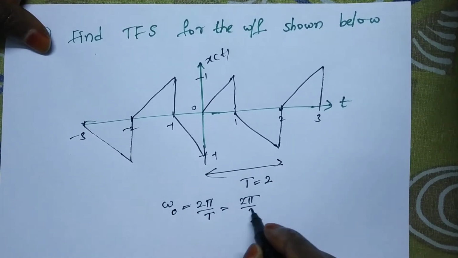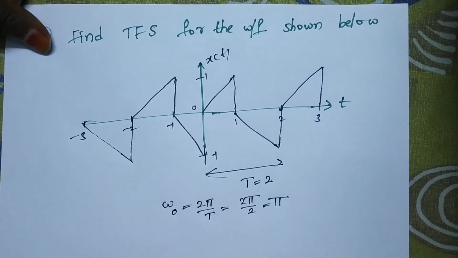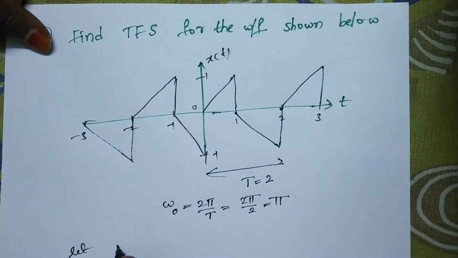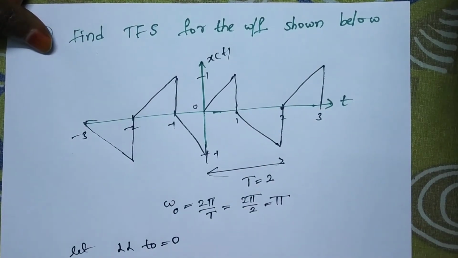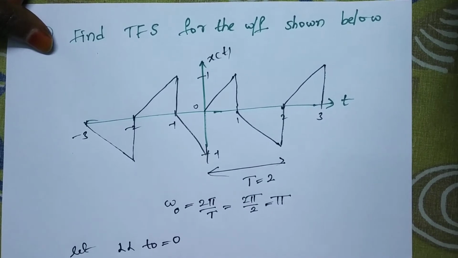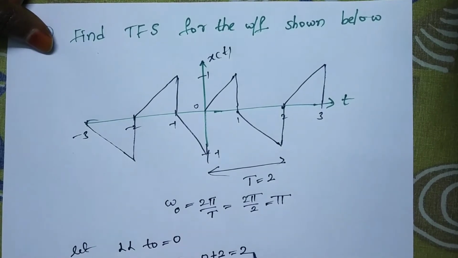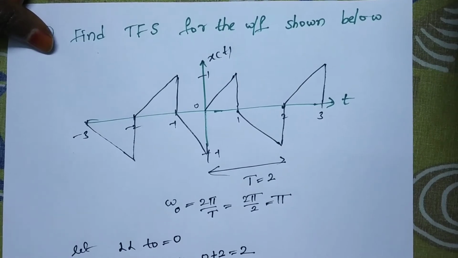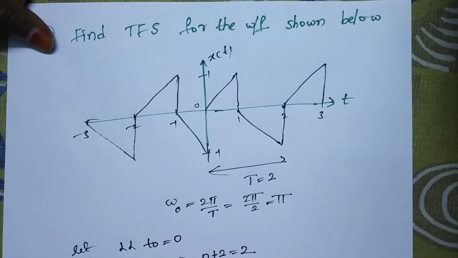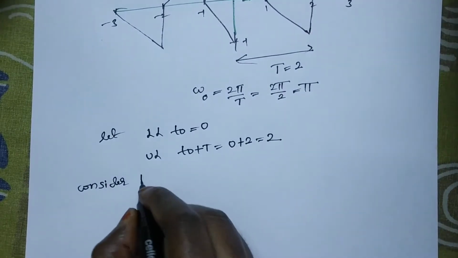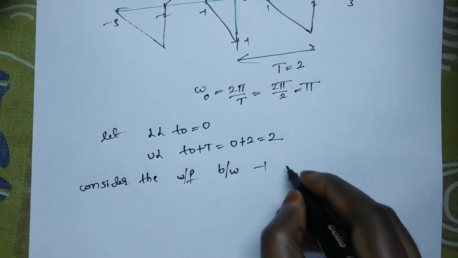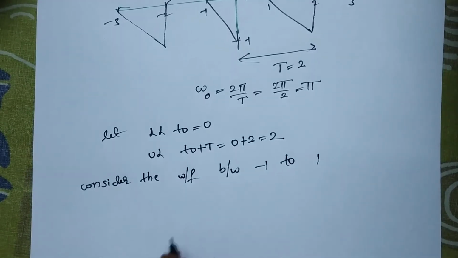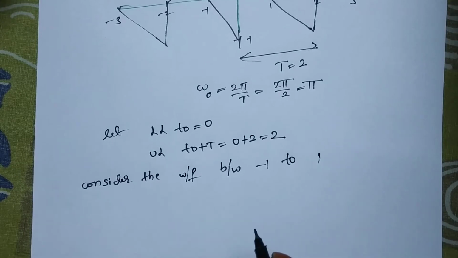2 pi by 2, which is pi. Let the lower limit t naught be equal to 0 and the upper limit t naught plus T, that is 0 plus 2, which is 2. Now consider the waveform. For simple computation, consider the waveform between -1 to 1. Now write it in the graphical representation, and now represent it in the functional form.